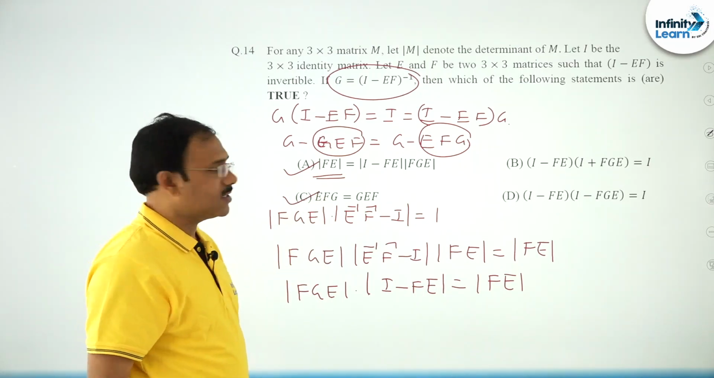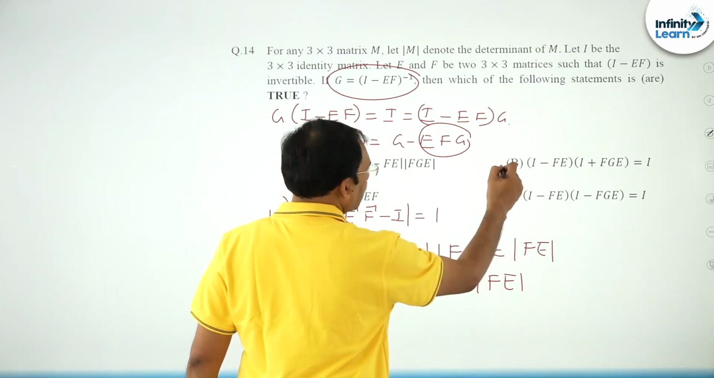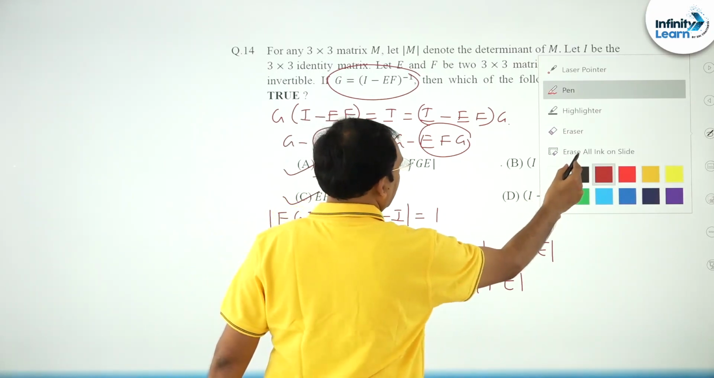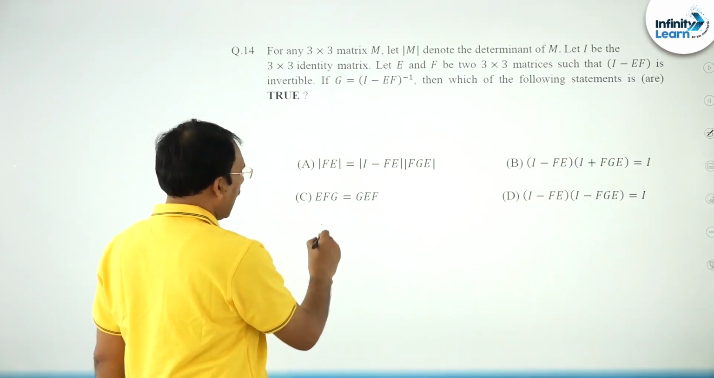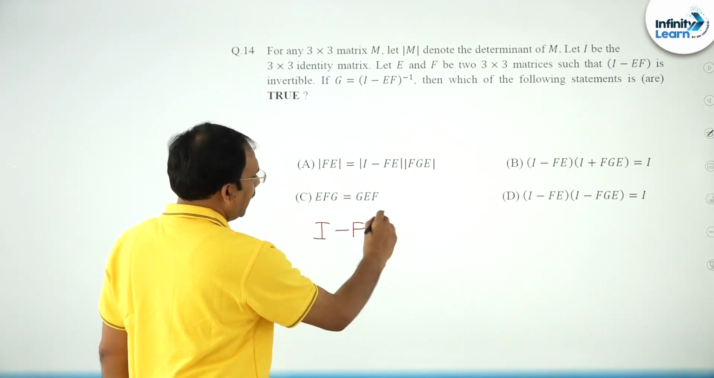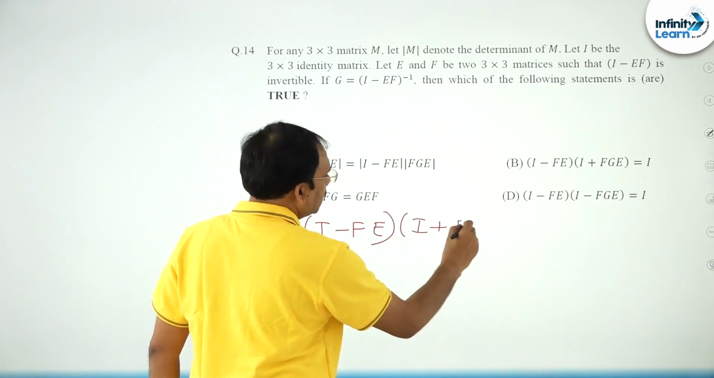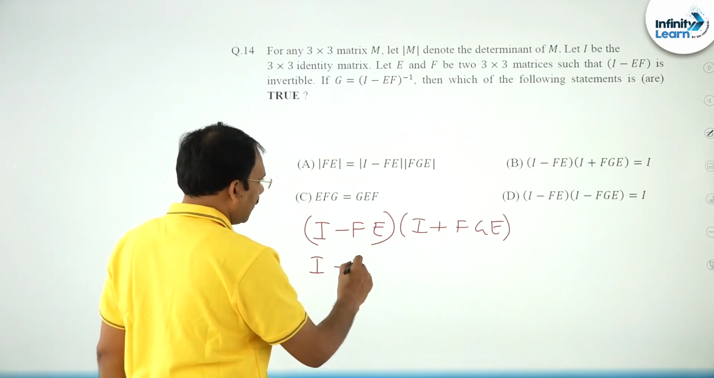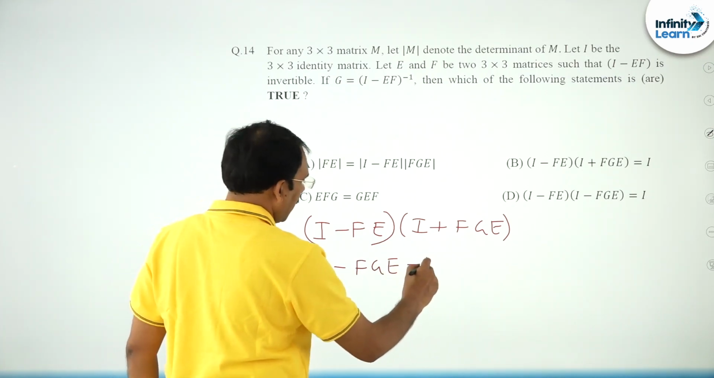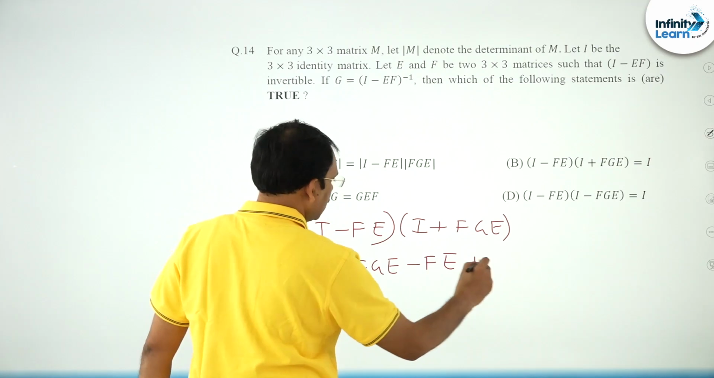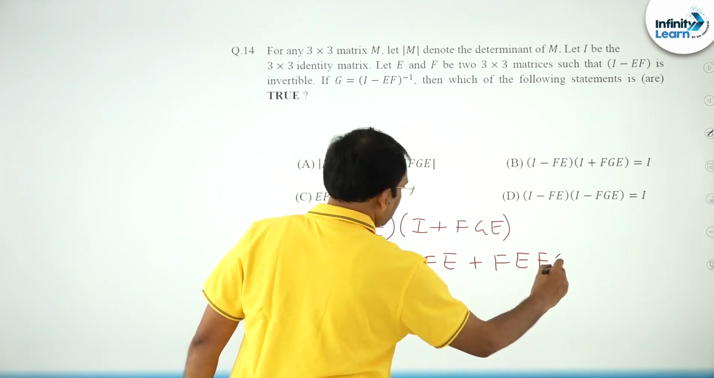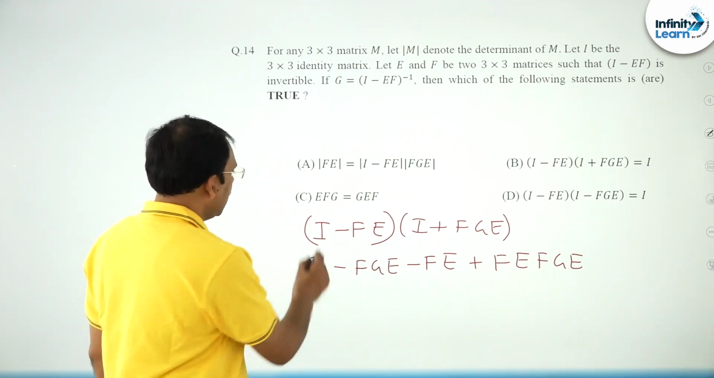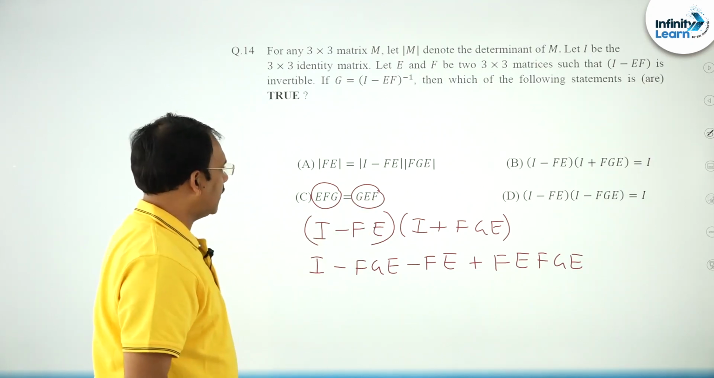In the same way, friends, you can also try with option B. Option B, it is simple. What you can do is consider (I minus FE) multiplied by (I plus FGE). Need to check whether it is I or not. For that, I minus FGE minus FE plus FE FGE. You see, friends, EFG is nothing but GEF, right.